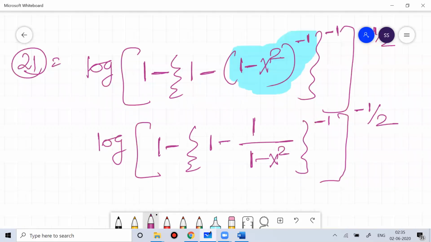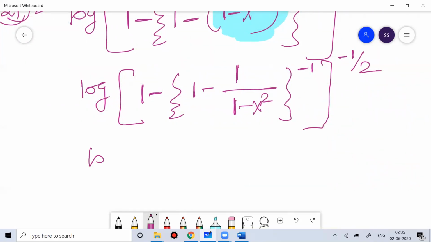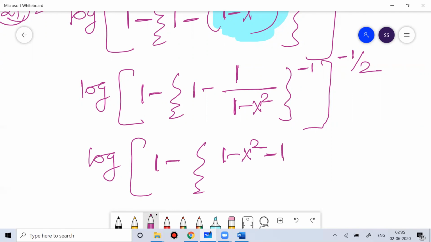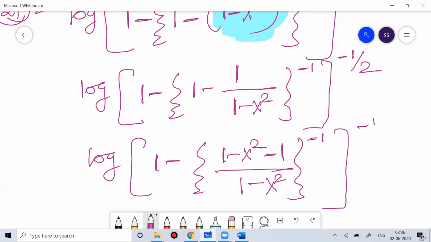Okay, so this would be log of 1 minus, so if you solve this LCM, (1 minus x square minus 1) by (1 minus x square). This is minus 1 by 2.